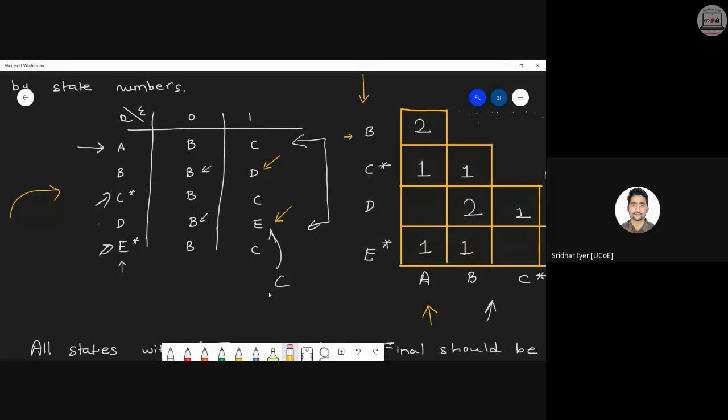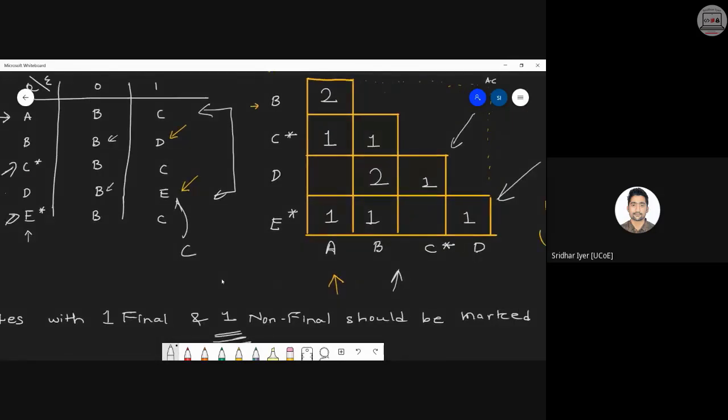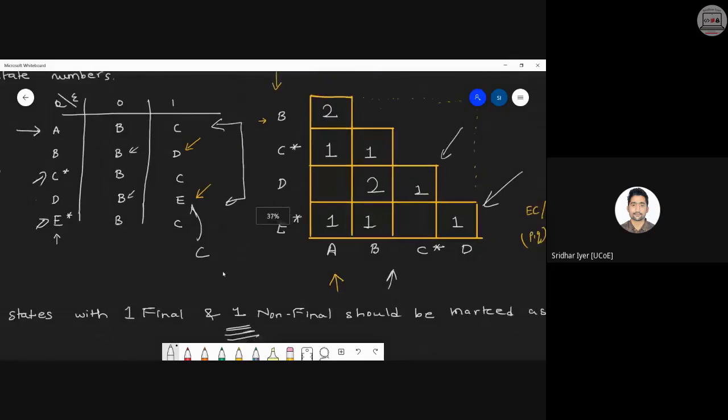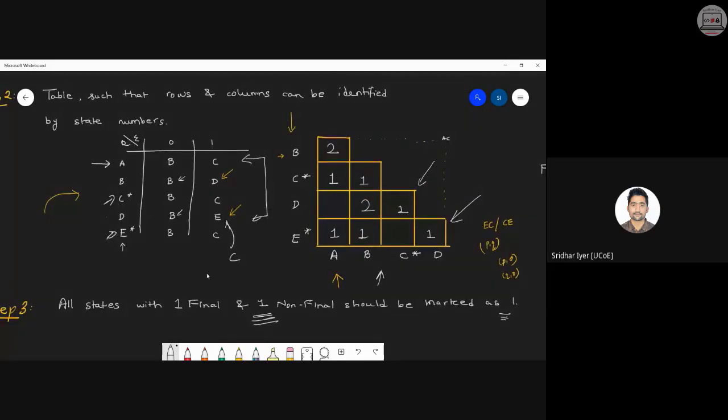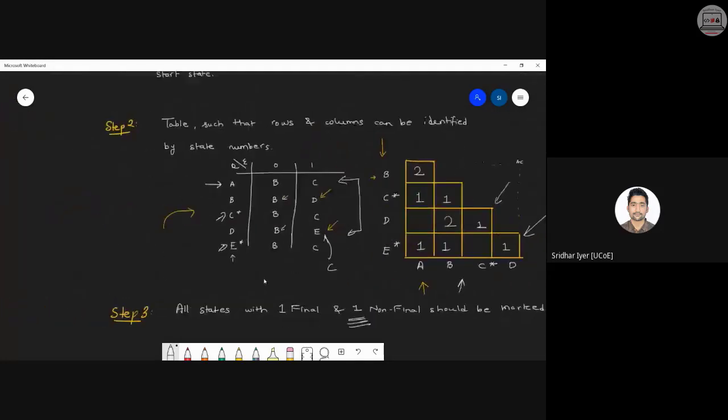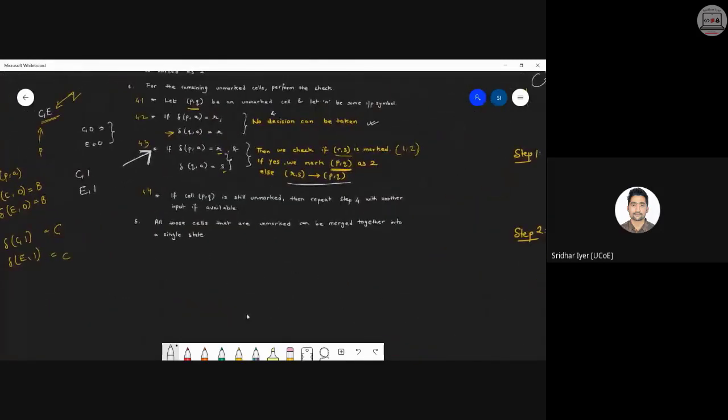Initially you can say that it can be merged easily, we can directly find it out. But what about the computer? The computer can't simply look into the table and assume that so and so can be done. We are not talking about machine learning, deep learning or image processing. The computer is still processing the inputs in terms of zeros and ones, in terms of some predefined logic. So we are creating a logic so that the computer can react to it and produce results. So all these steps 4.1, 4.2, 4.3 that we have done so far are just for the computer to understand that so and so logic exists.